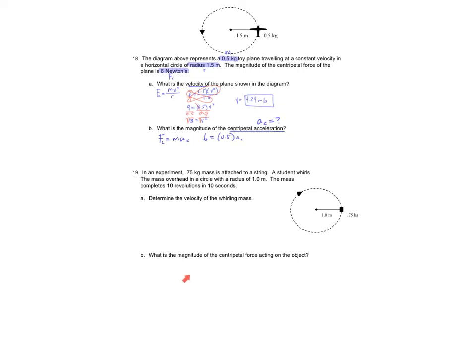There is a multiplication between 0.5 and a, so the opposite is to divide. I divide both sides by 0.5. These cancel, and I get a all by itself. 6 divided by 0.5 gives me 12 meters per second squared.